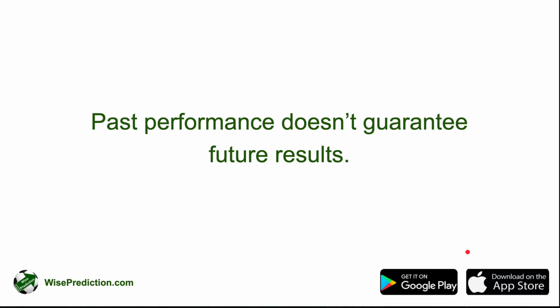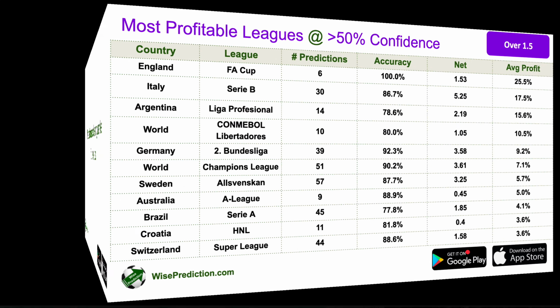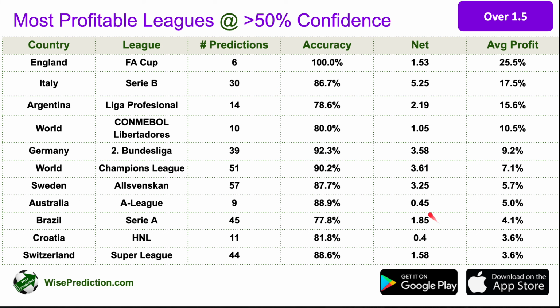So I'm going to show you some statistical information in terms of which leagues so far have been the most profitable for over 1.5 and under 3.5 goals. But please remember that these are only past performance results, and past performance doesn't guarantee any future results. And the information that I'm showing here is actually not that important either, because this information is updated all the time as more games are played, and this sequence is going to be changing as well.